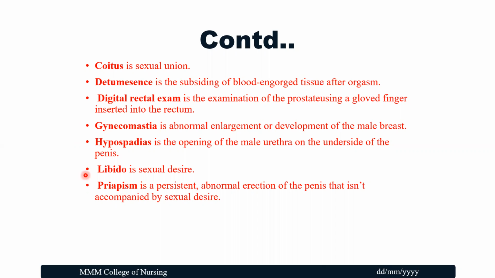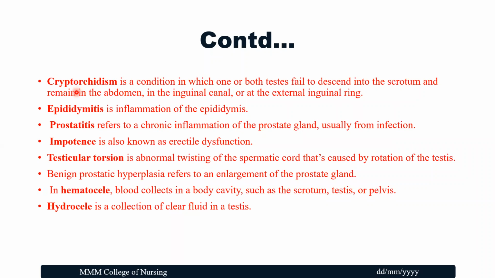Libido is a sexual desire. Coitus is a sexual union, whereas libido is a sexual desire. Priapism is a persistent abnormal erection of the penis that is not accompanied by sexual desire. Cryptorchidism is a condition in which one or both testes fail to descend into the scrotum and remain in the abdomen itself, in the inguinal canal or at the external inguinal ring.